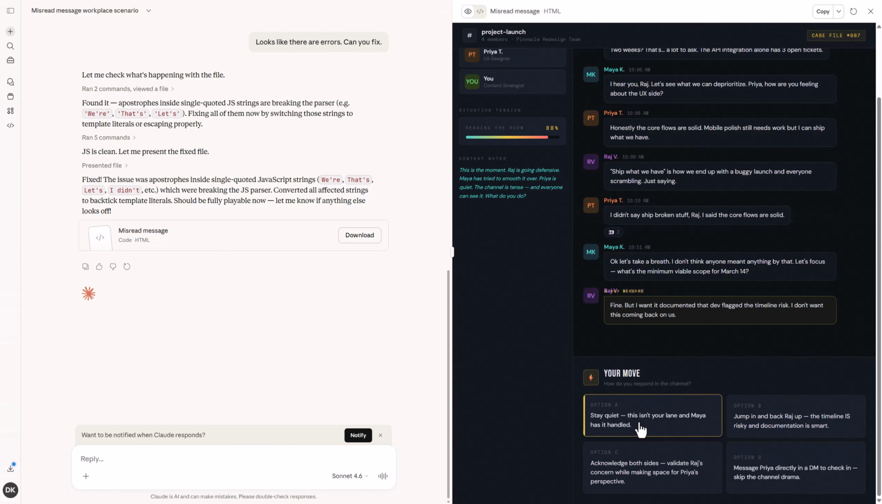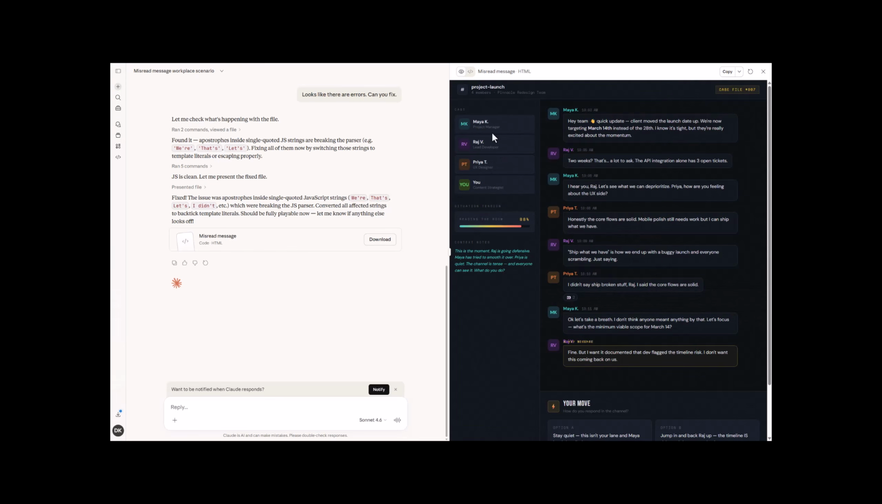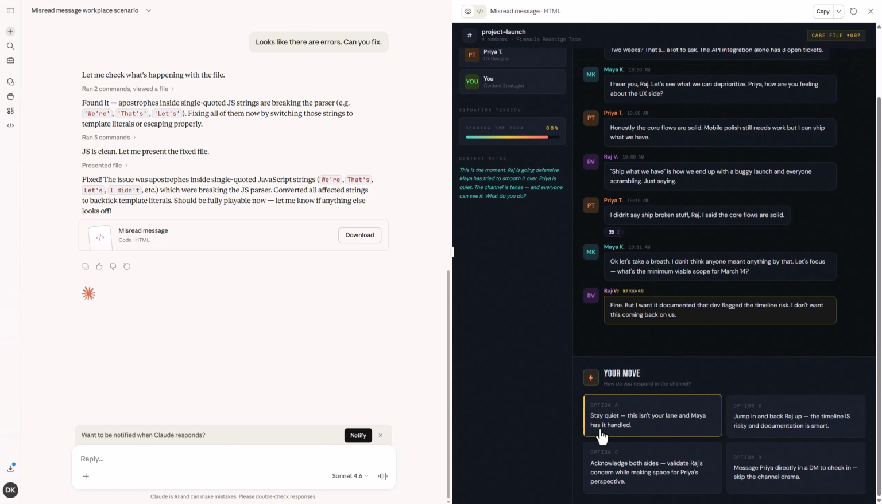So we have a reading the room index here. Situation tension. Here's all of the people that we're talking with and their roles. And then, so what's our move? Do we stay quiet? This isn't your lane, and Maya has it handled. Jump in and back up Raj. Are we going to be his cavalry?